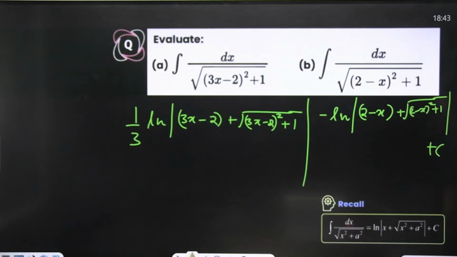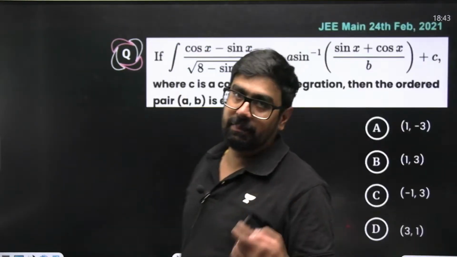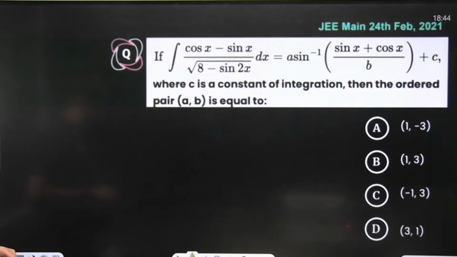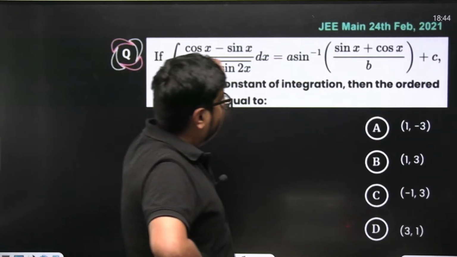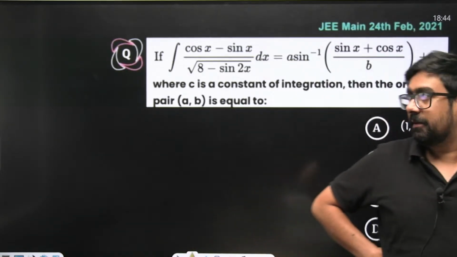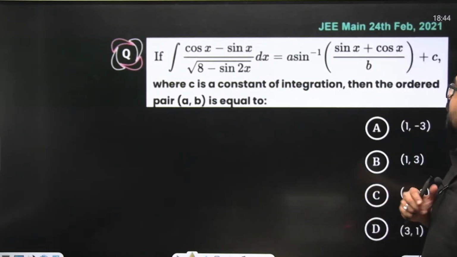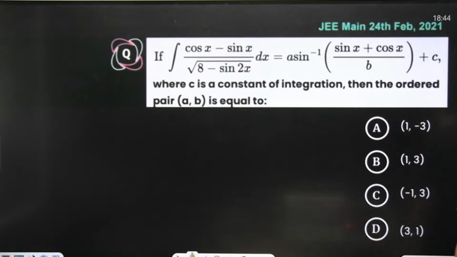Okay, directly you will be able to write, and many times they'll be in the options. So it will save your time. The more you remember, the faster you will be in integration. Now over here in this question, a very important substitution will be learned. First, try to think of this question on your own. I'll give you a minute.